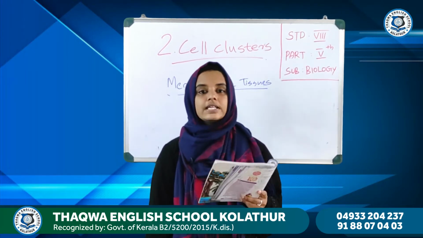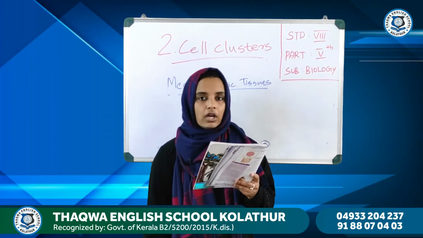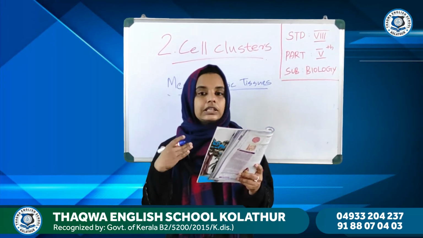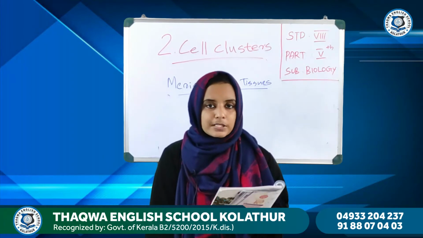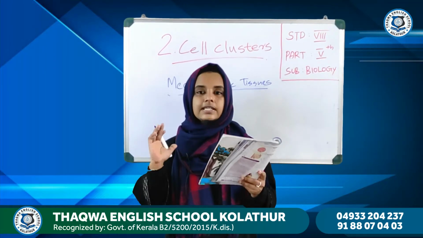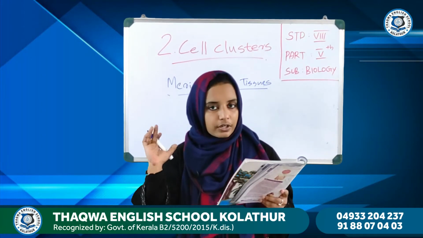And the next one is a thick secondary wall. So, in the case of a meristematic cell, the thin primary cell wall is present, and in the case of a mature cell, we can see a thick secondary wall.